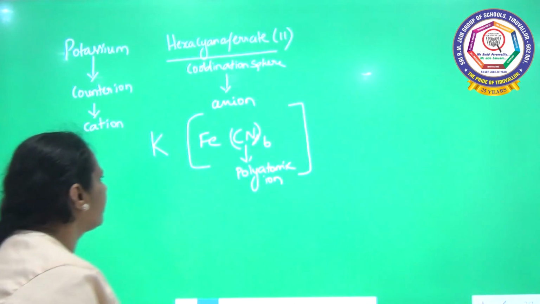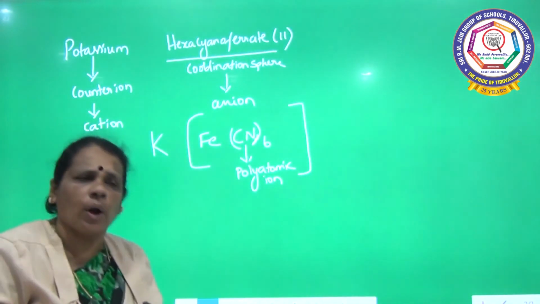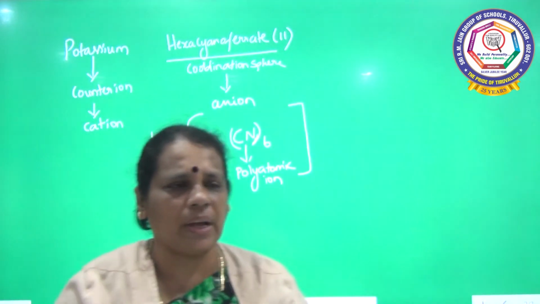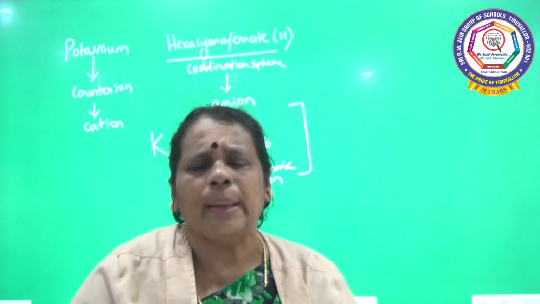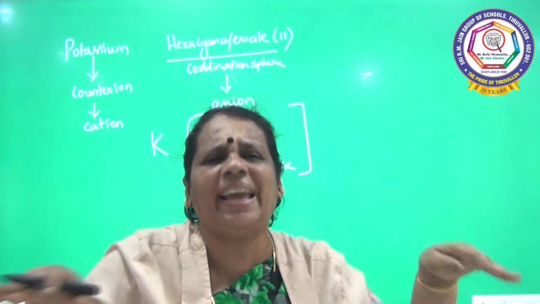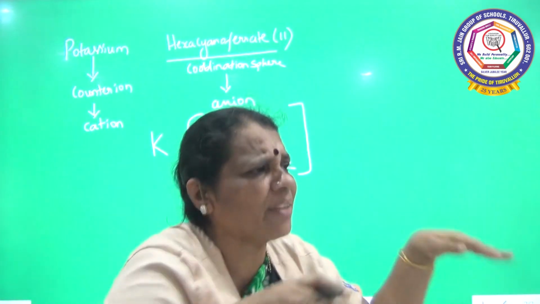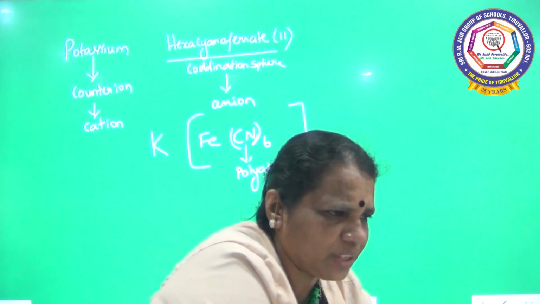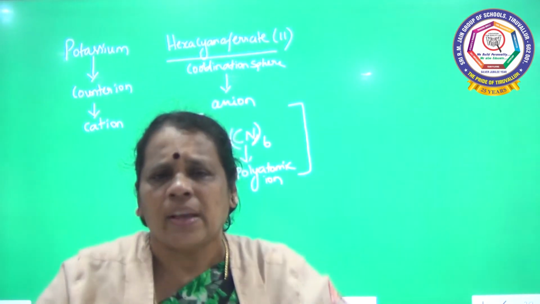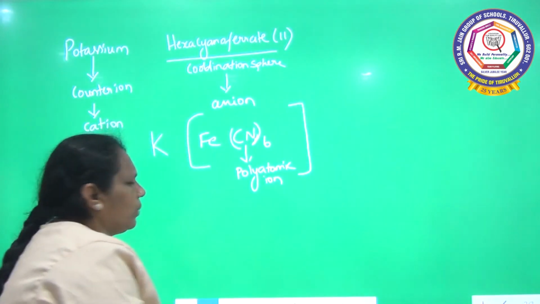Next step. I wanted to find out the charge, and one more rule is also there. Already I have told you, in a coordination compound, the positive and negative charges should be neutralized. If there are 3 positive charges, there should be 3 negative charges. If there are 2 positive charges, there should be 2 negative charges. The charges should be equalized or neutralized. Then we are moving to the next step.